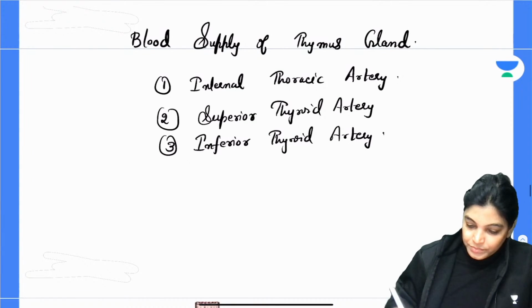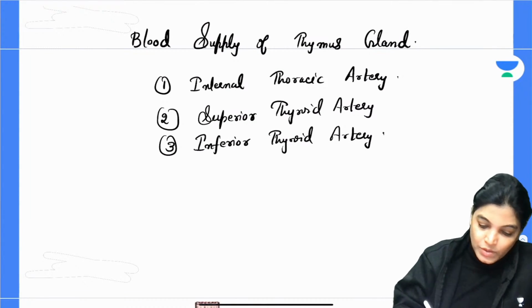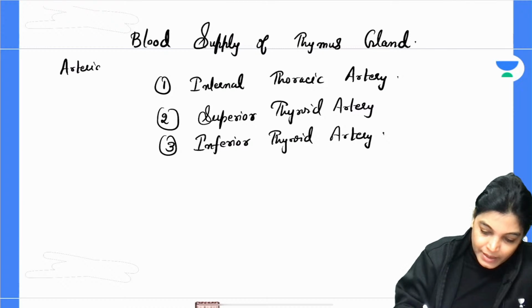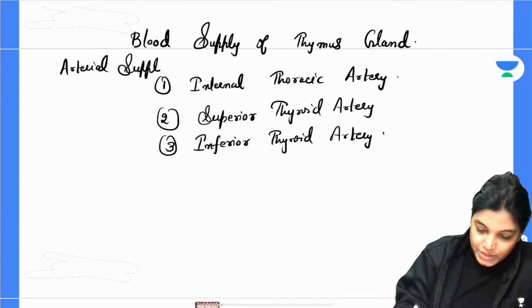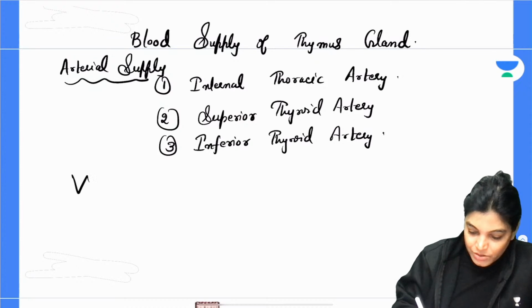Now, this was about the arterial supply. Now let's talk about the venous drainage.